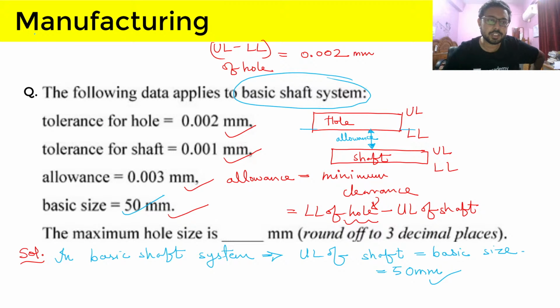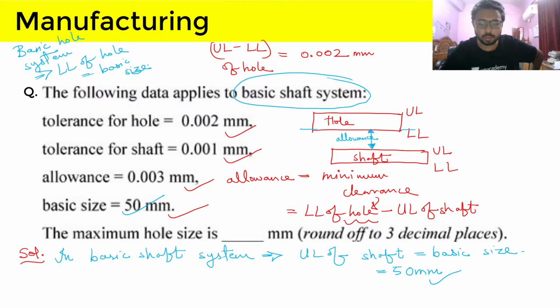And there is another basic system that is basic hole system. So if basic hole system is there, which is not asked in this question, but we will discuss it here. So for basic hole system, lower limit of hole will be equal to basic size.